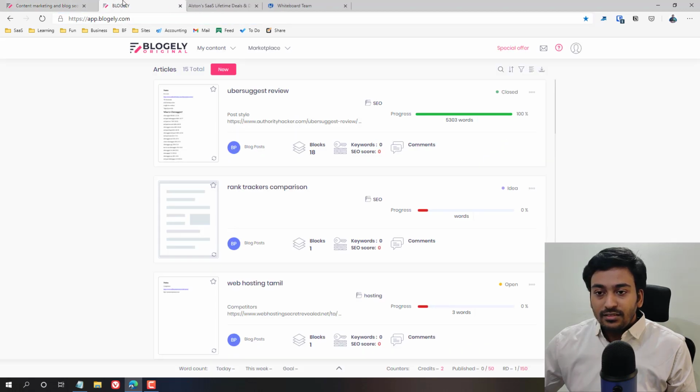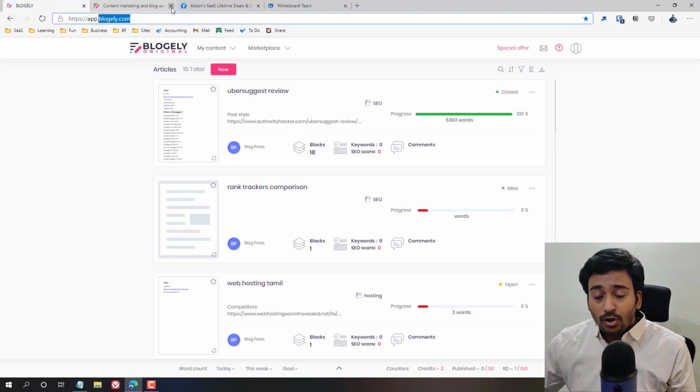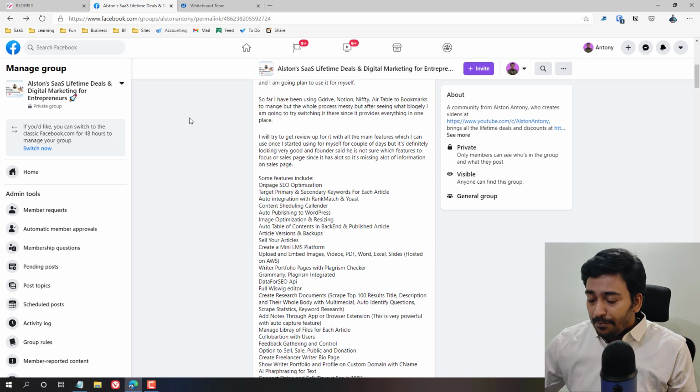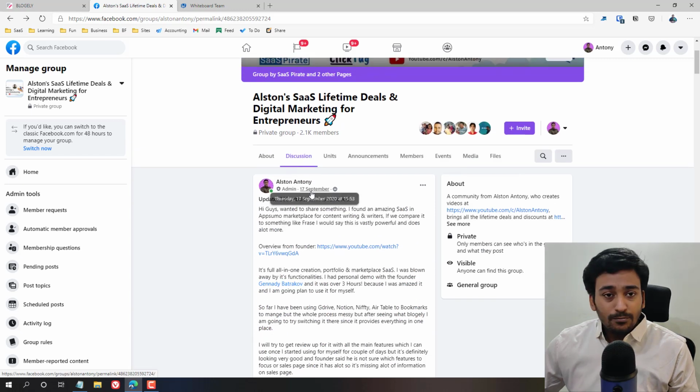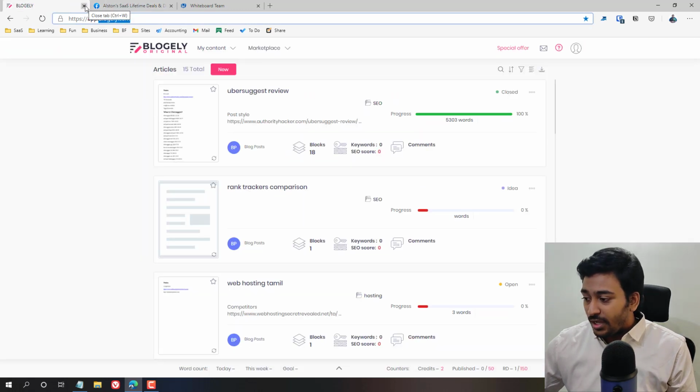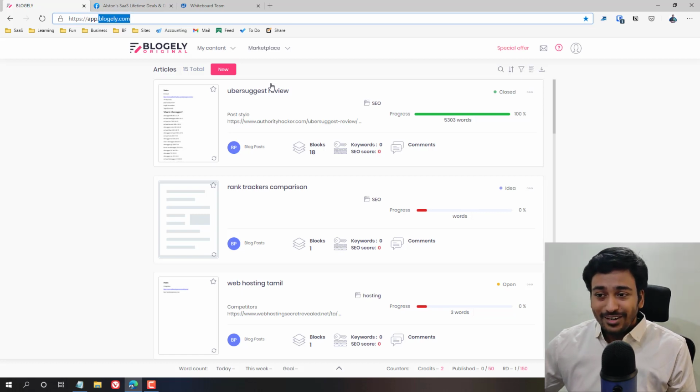You can see this is my dashboard, and you can see I have already been using it, as I told you, I published this around September 17th. Now it's like November, and I've been using it for 2 months to test it out, and there was a learning curve and everything. Basically, this is the dashboard of all the articles which you are planning to create.